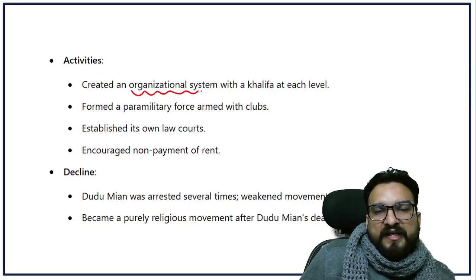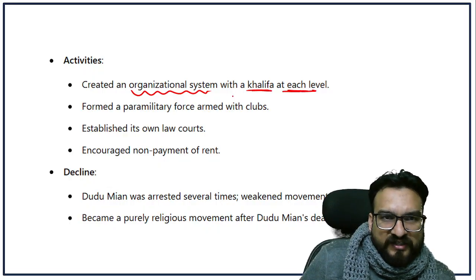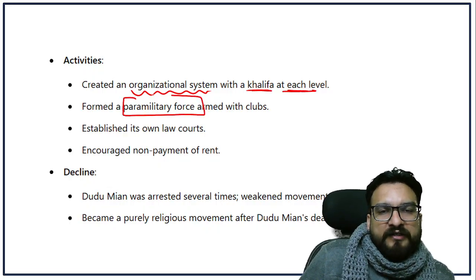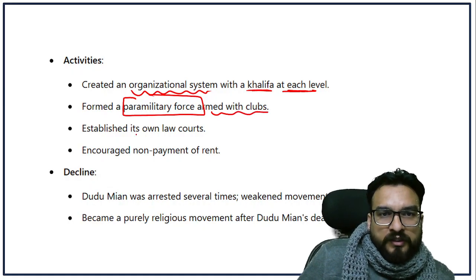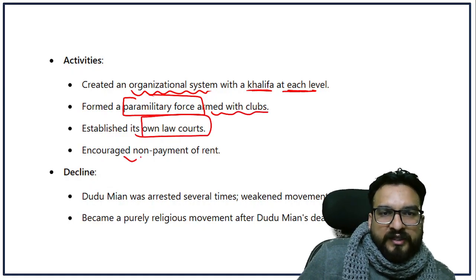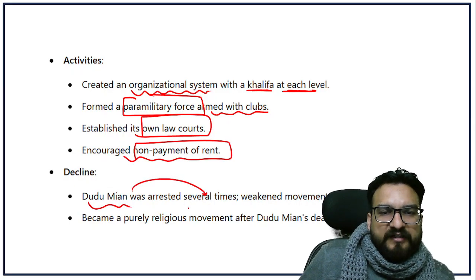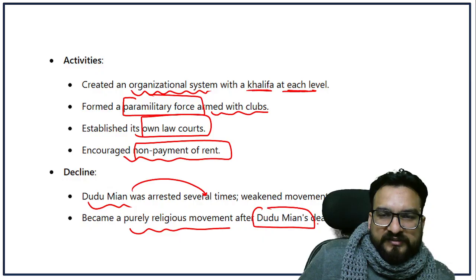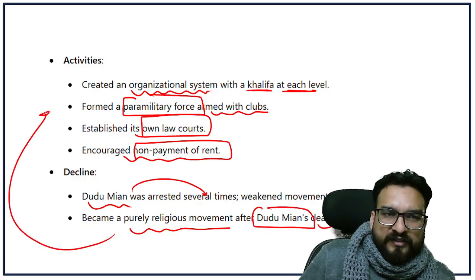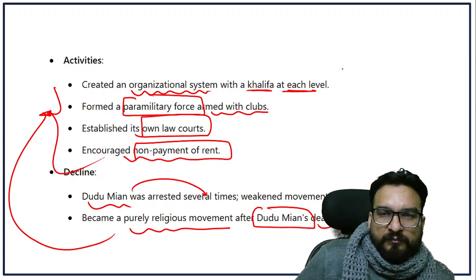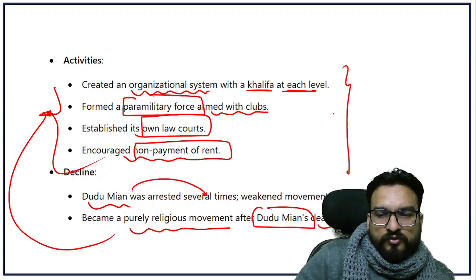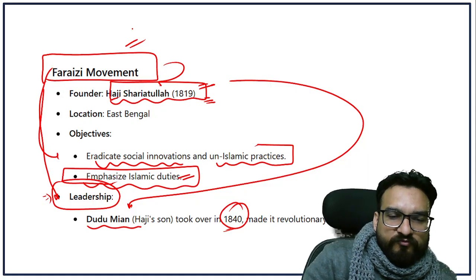He created an organizational system with a Khalifa at each level, formed a paramilitary force armed with clubs, established its own law courts, and encouraged non-payment of rent. Right, later on Dadu Mian was arrested several times. It became a purely religious movement after Dadu Mian's death. But during Dadu Mian's time, he was doing all such activities. So Dadu Mian is associated with the Faraizi movement. Okay.